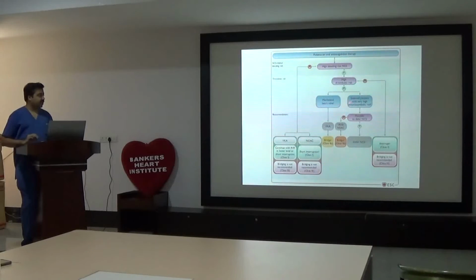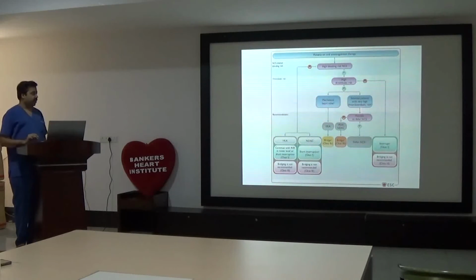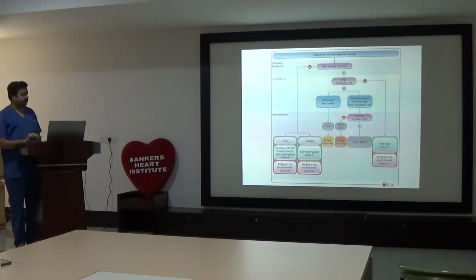Suppose there is any other parameter where high thrombotic risk is there, like coronary thrombosis, stent thrombosis in the past, recurrent pulmonary embolisms, recurrent DVT. If we can defer surgery in this case, if possible defer surgery up to at least a year from the previous event. If we cannot defer surgery, bridging is recommended, Class 2.